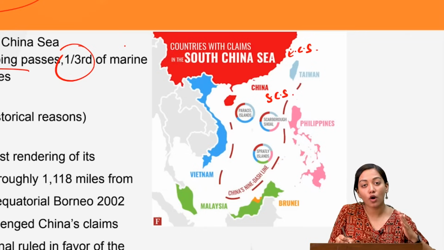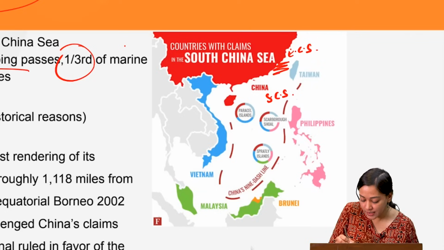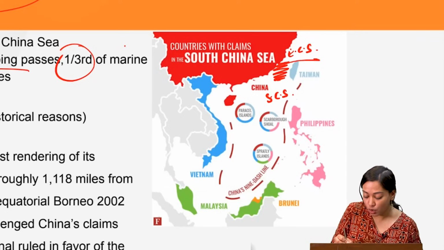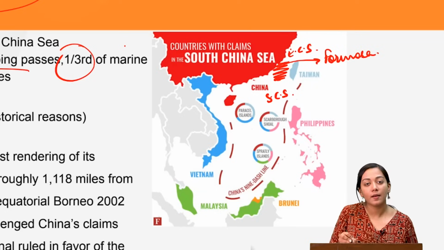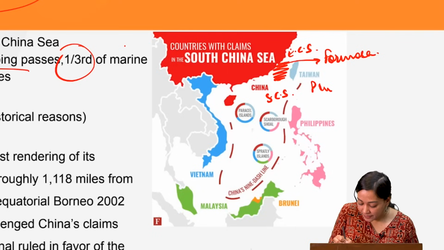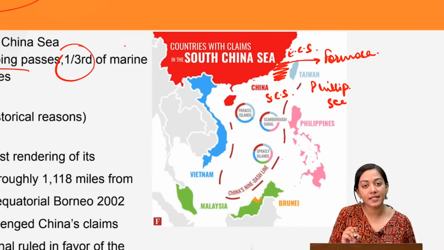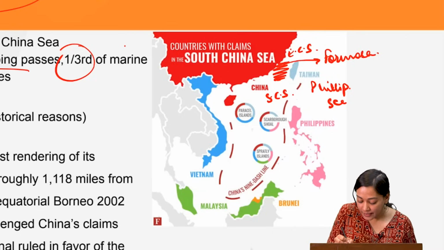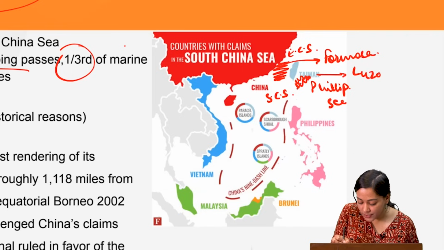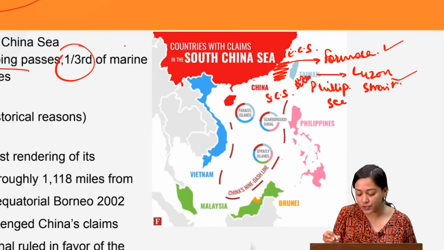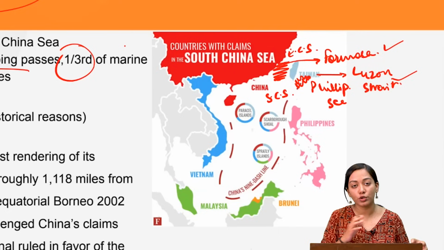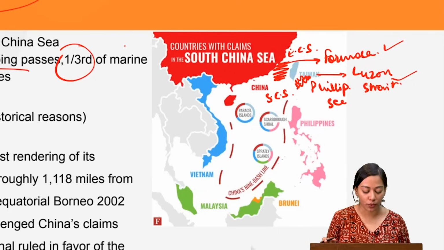This is located westward to Taiwan. This is the Taiwan Strait, also known as the Formosa Strait. Then the Philippine Sea and the South China Sea are connected by a strait known as the Luzon Strait. So we'll learn these two straits as well, which are important for both China and the Philippines as the tussle is going on.